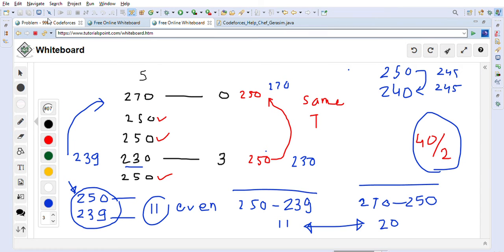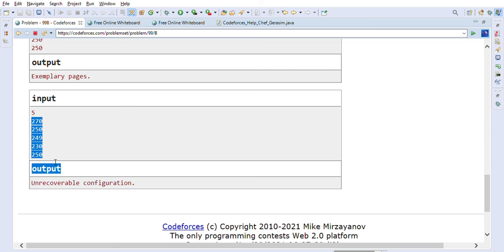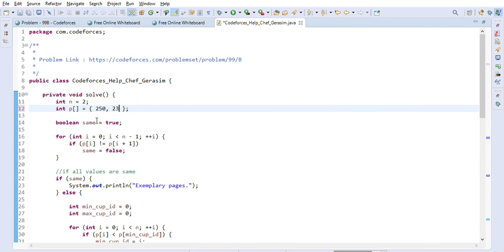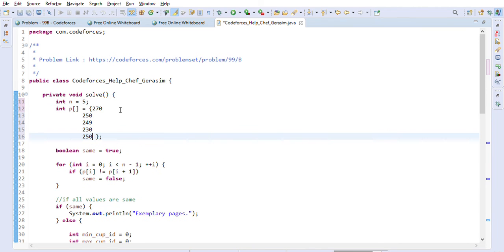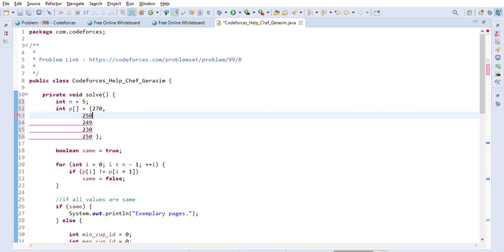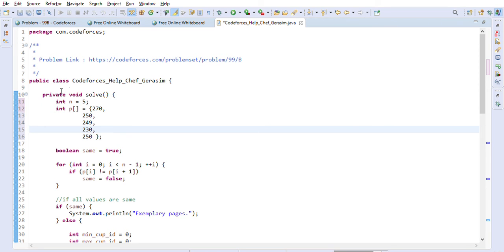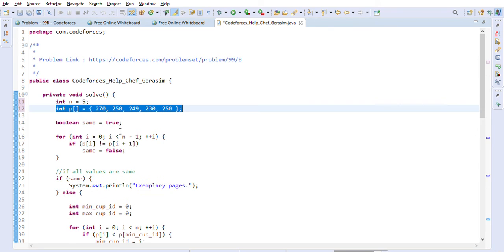And then let's just take this example where we have these values, and 5 cups are there. So let's just put the 5 cups and these values. This should also give us unrecoverable configuration. So let me just format this one quickly.